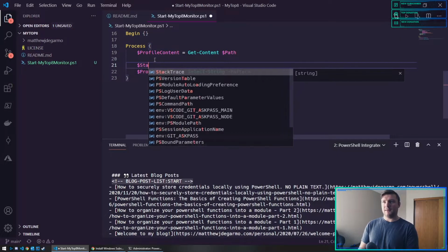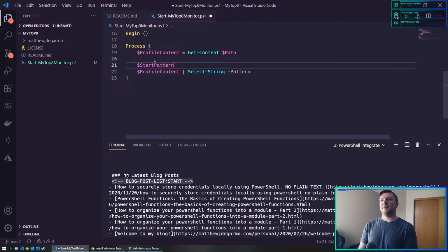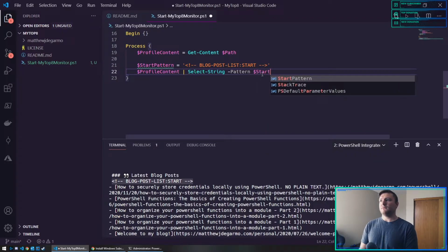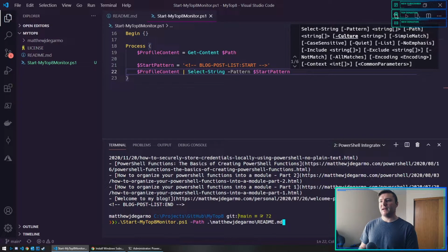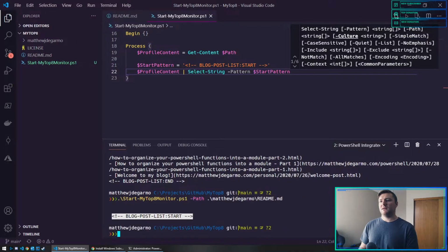So I could say start pattern equals this. And I think just for now, let's just try that. There we go. So this is select string showing me the line that it found that matched this pattern.